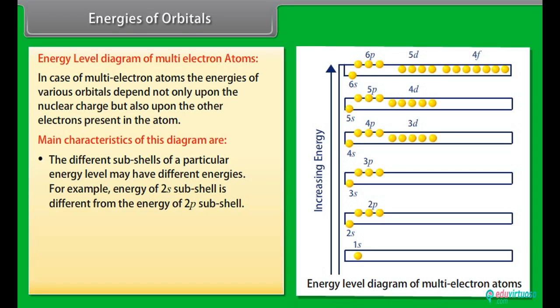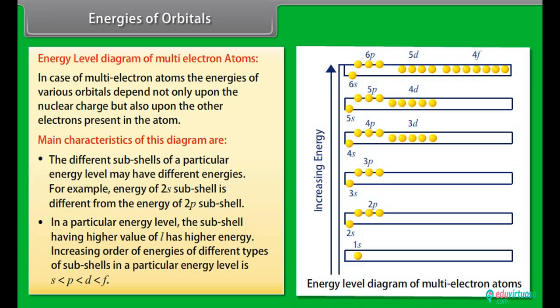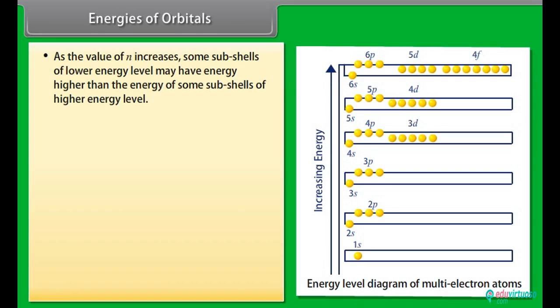For example, the energy of the 2s subshell is different from the energy of the 2p subshell. Number 2. In a particular energy level, the subshell having a higher value of l has higher energy. The increasing order of energies of different types of subshells in a particular energy level is given. Number 3. As the value of n increases, some subshells of a lower energy level may have energy higher than the energy of some subshells of a higher energy level.